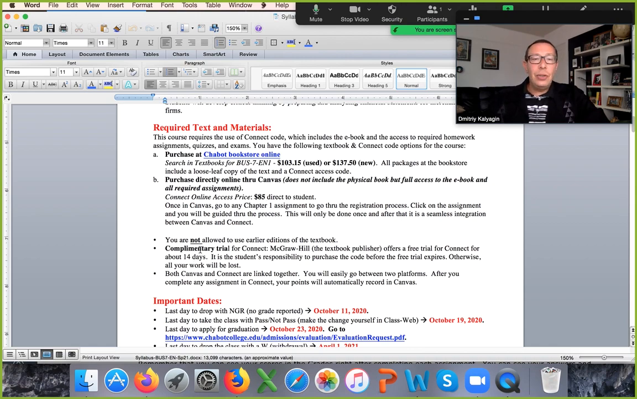So you cannot use older editions of the book. Please do not buy it from anybody else because it will come without the code, and the code alone will be very expensive. Also, you will have about 10 to 14 days of free trial, complimentary trial, where you will be able to access all of the assignments, work in your homework, read the book online, but it will expire after 10 to 14 days. And if you do not purchase the code, your work will be lost.